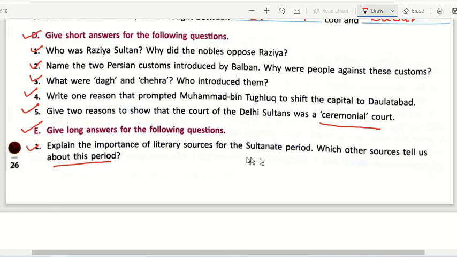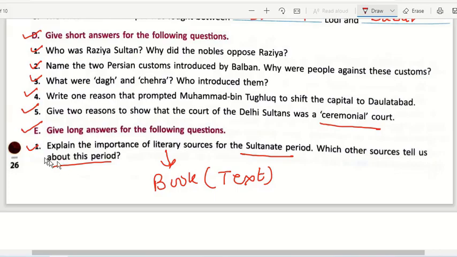Literary sources in the sense, which ones are they? Your books or texts that are written down. So which will be the literary sources? The foreign travellers, they visited these kingdoms, went back to their places and wrote certain books about how the rule was being conducted, or how things were being run by these people, by the Sultans of Delhi. Those are literary sources. Apart from that, which were other sources, that also we have to discuss in this one.